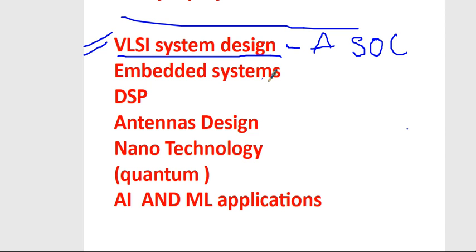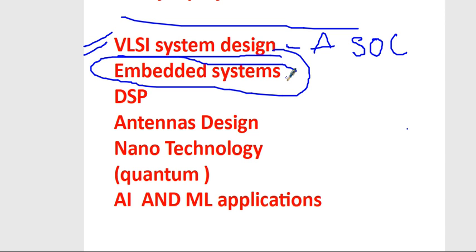Second, generally most students will do projects under embedded system applications. They will take any existing real-time problem, and they will solve that real-time problem using a basic architecture with embedded systems.